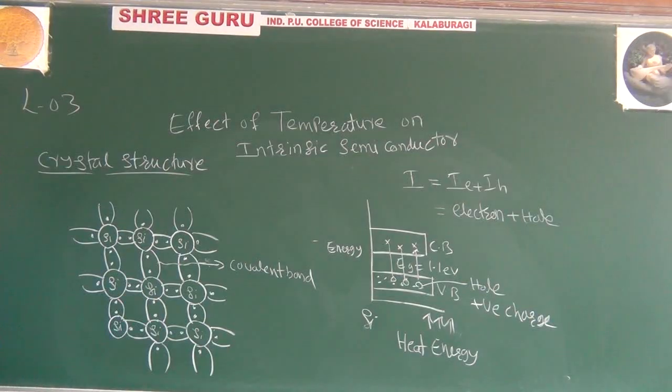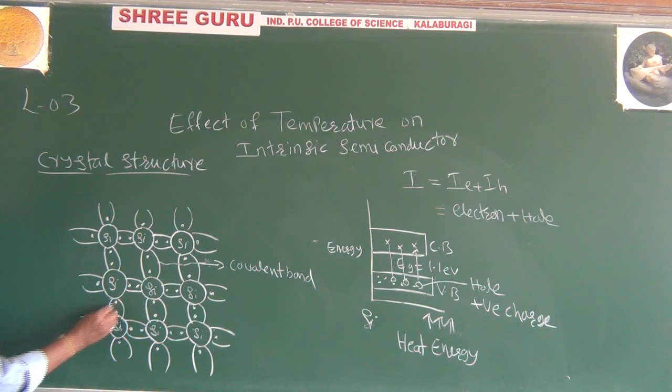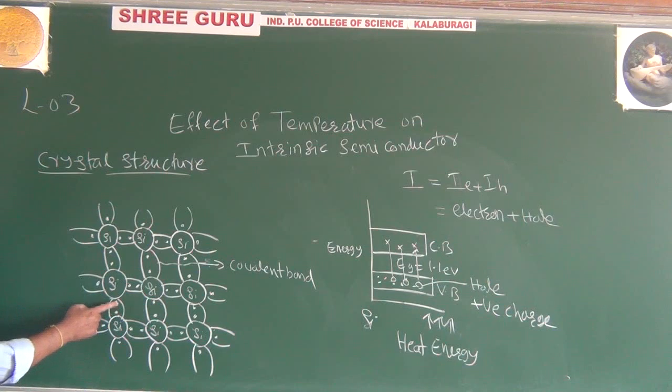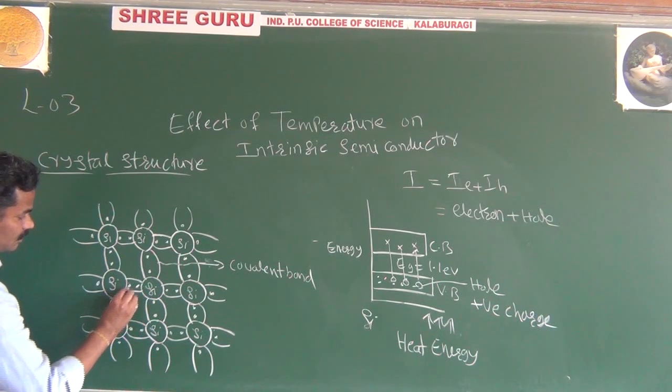And as I said here, if you are applying some energy, because of this energy, what happens? Yes, you are applying some heat energy. Because of this heat energy, this valence electron that is covalent bonded comes outside.